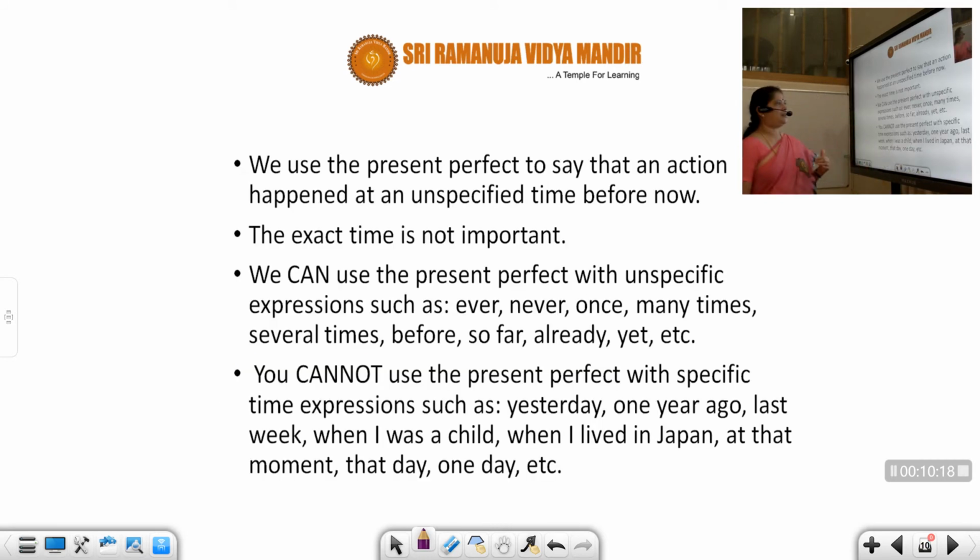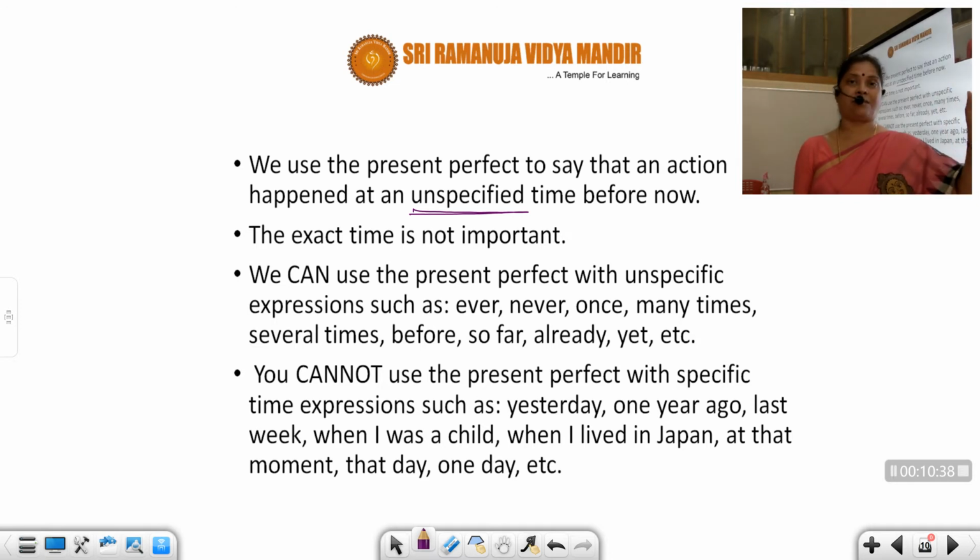Fine, we'll see the definitions. We use the present perfect to say that an action happened at an unspecific time before now. I repeat, unspecific time. The exact time is not important. Carefully see, students, you are not supposed to put an exact time. When you say an exact time, it is past tense. Again I repeat, it is not present tense, it is past tense.